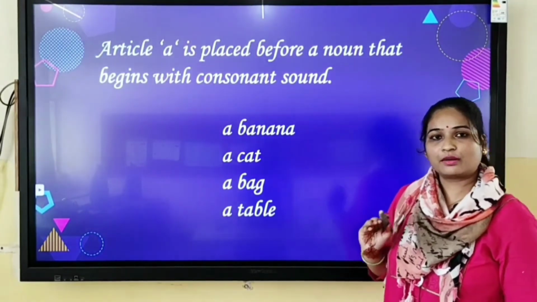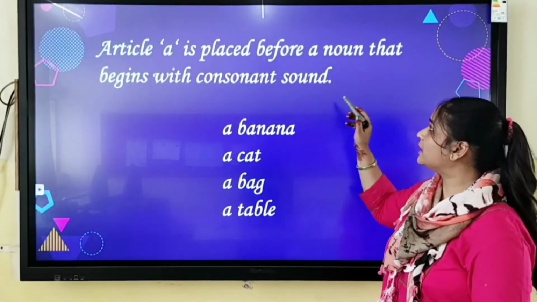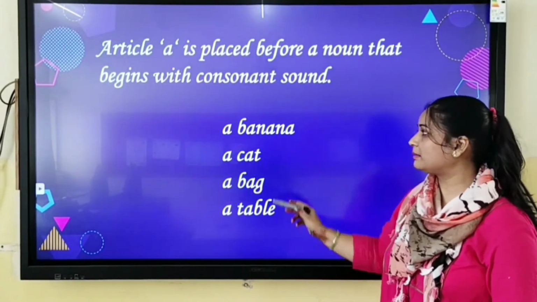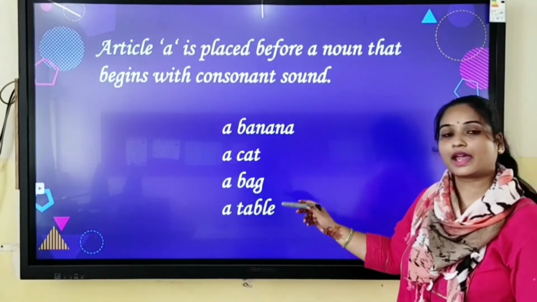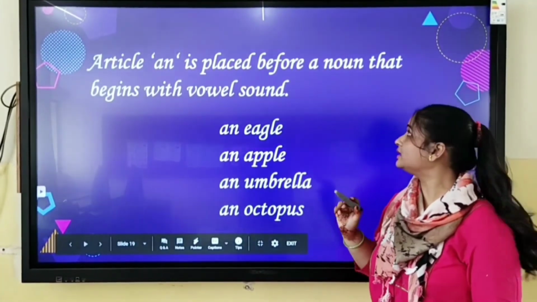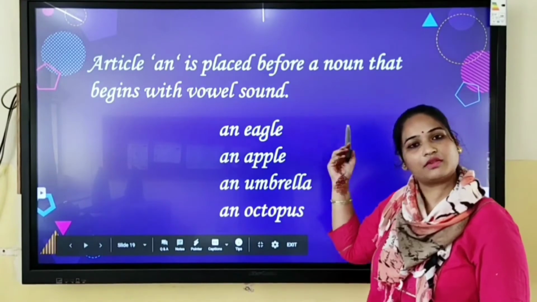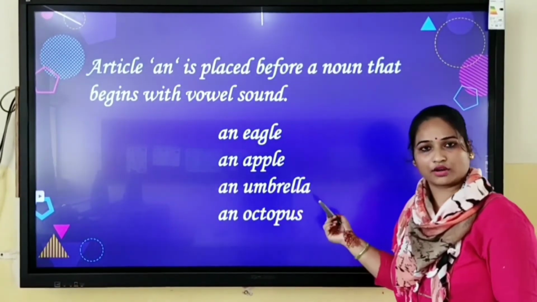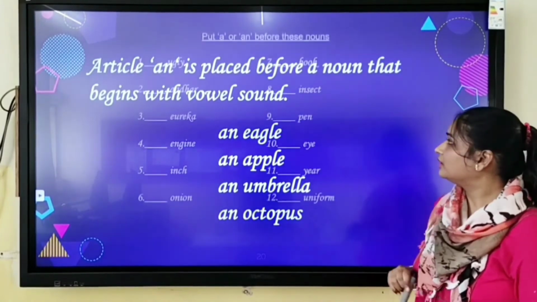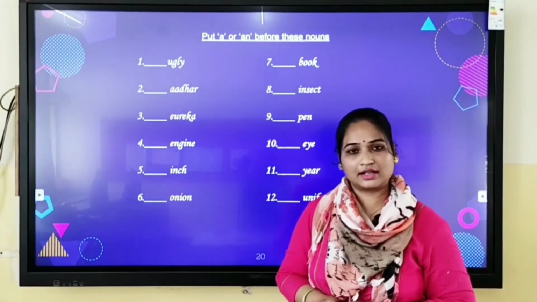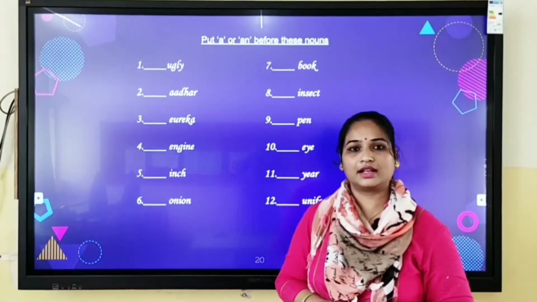So we have come to a conclusion. Article a is placed before a noun that begins with consonant sound. These are the examples like a banana, a cat, a bag, a table. Article an is placed before a noun that begins with vowel sound like an eagle, an apple, an umbrella and octopus.